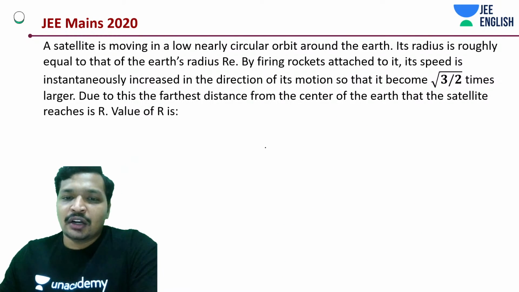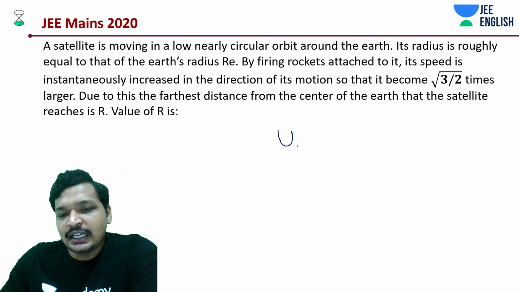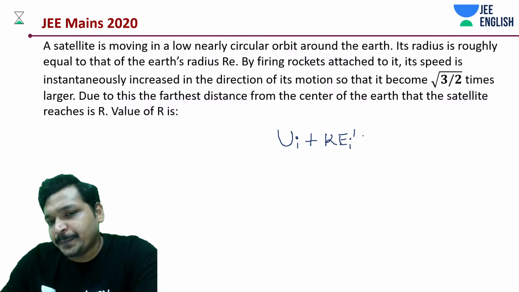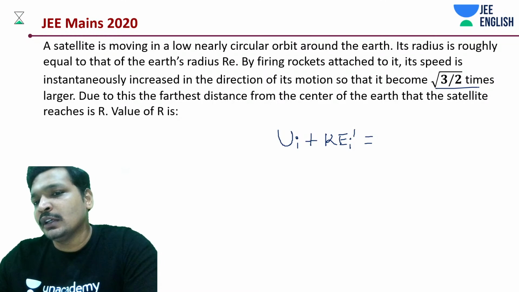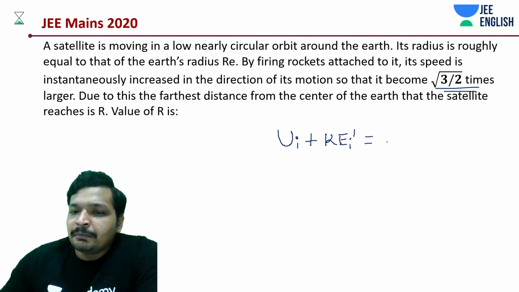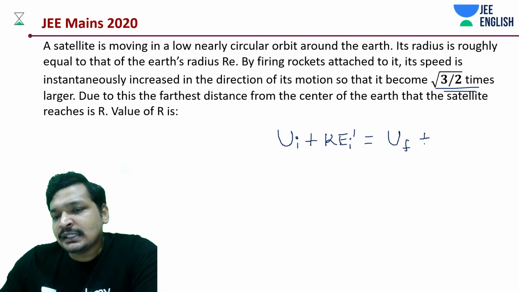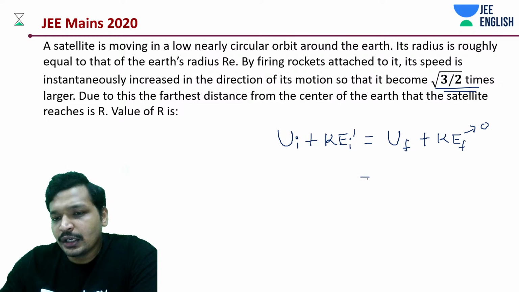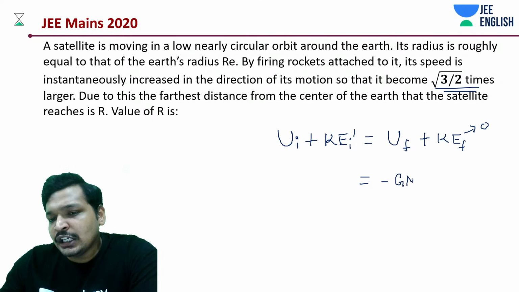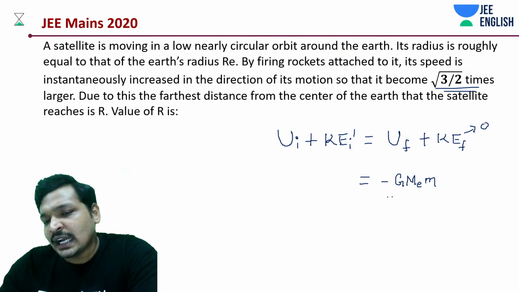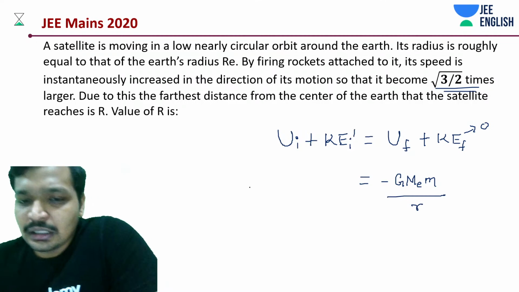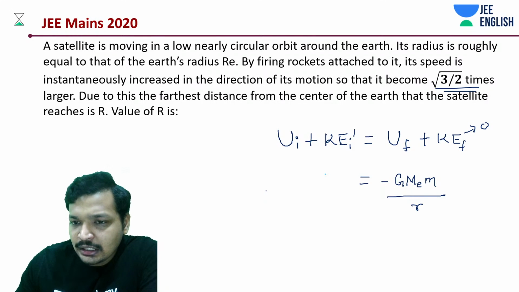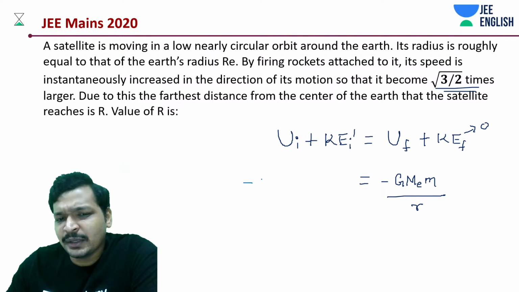All right then, just conservation of energy, we are not going to write down each and everything. U initial plus kinetic energy initial dash. Initially velocity was different and then it became root 3 by 2 times, is equal to U final plus kinetic energy final, which is how much? 0. U final is minus GME into mass of the satellite divided by R, and then it's not rotating, it has just reached some distance.